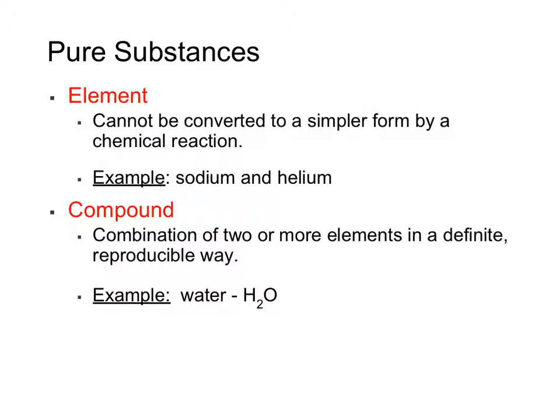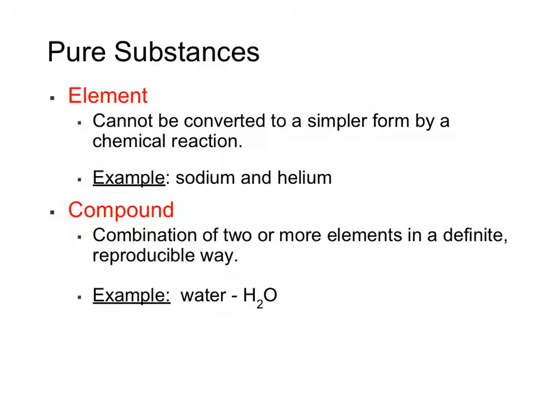For example, if you're fortunate enough to have a bar of pure gold, that is an elemental substance. Elemental substances consist of only one type of atom. A pure gold bar has only gold atoms in it, nothing else. The other type of pure substance is a compound. A compound is a combination of two or more elements that come together in an easily recognized manner and has a chemical formula. The most easily recognized compound is likely H2O, water.